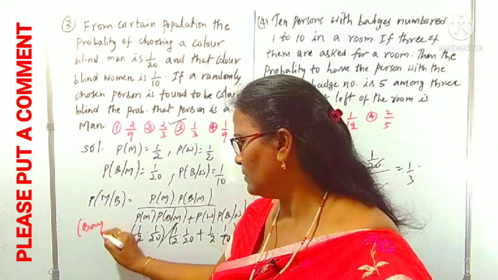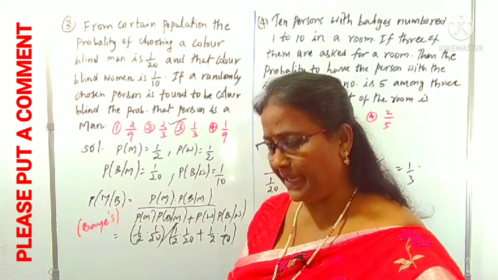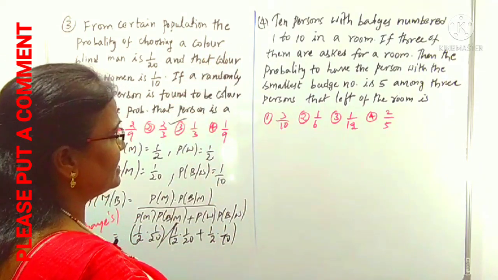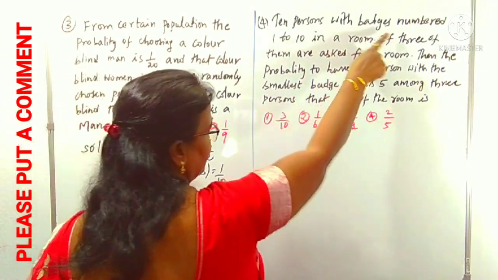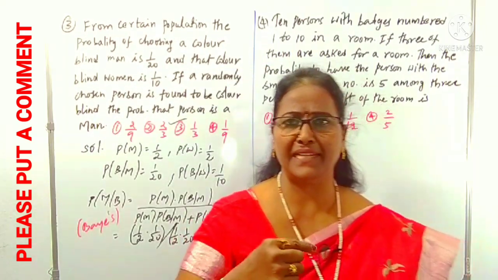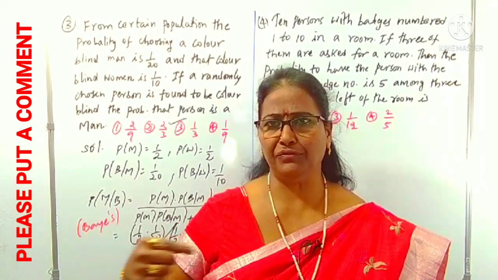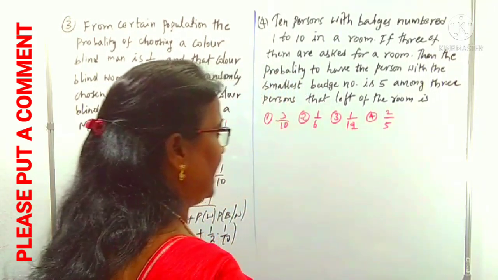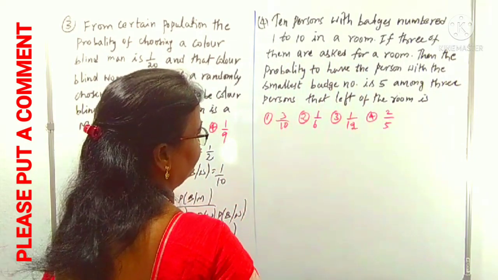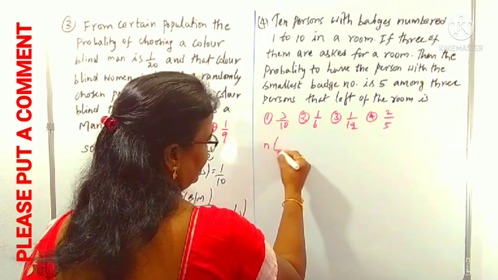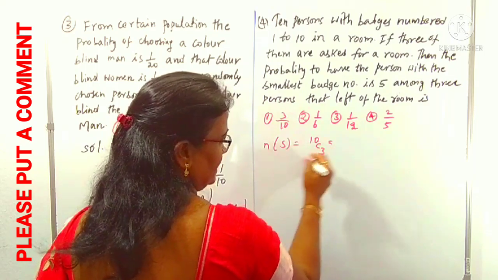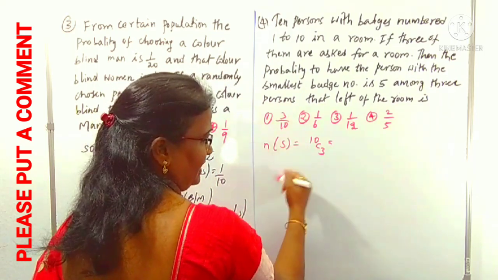If you want, you can do it. If you feel that it is easy, it may not be given this time. It's so easy, we can understand. There are 10 persons with badges numbered 1 to 10 in a room. What are their badge numbers? 1 to 10, like 1, 2, 3, 4 up to 10. If 3 of them are asked for a room, out of 10, you can write N of S. We are choosing 3 members from the 10 members, 10C3. This is a selection of 3 out of 10, 10C3.